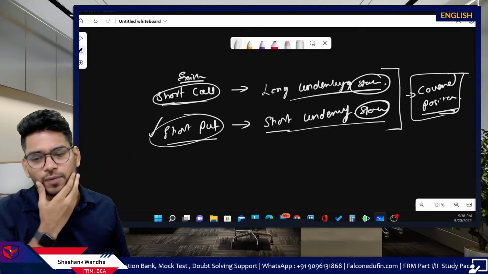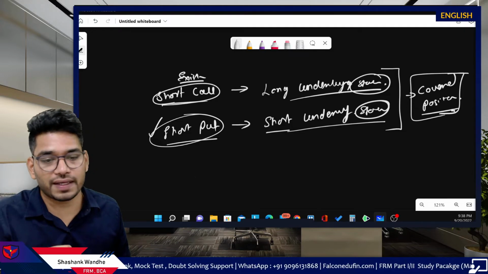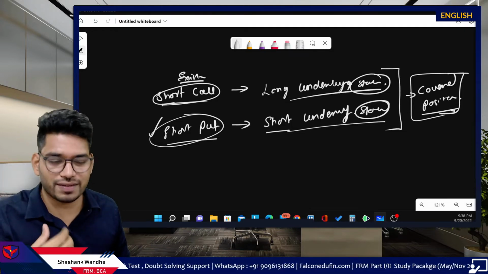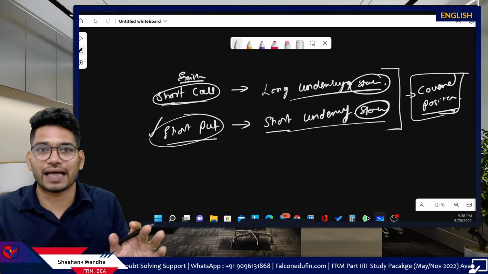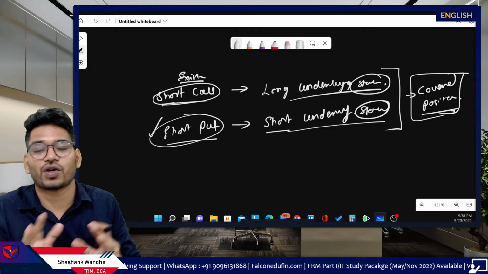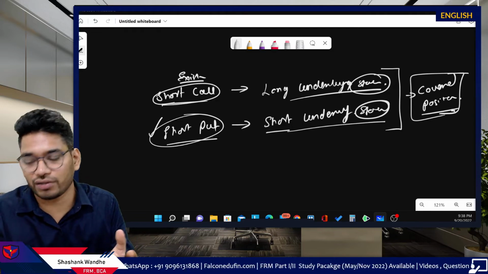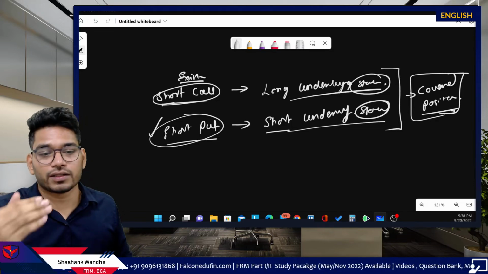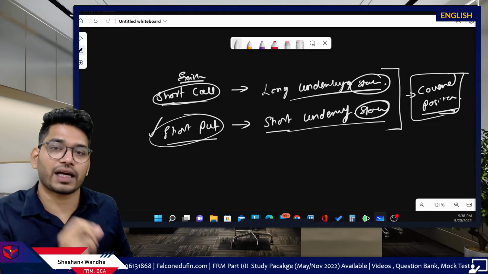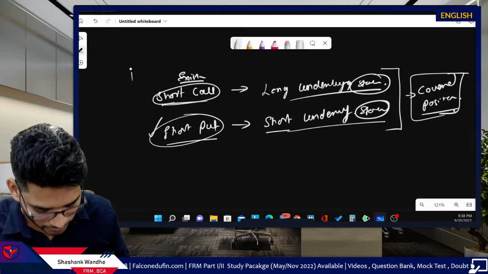Okay. There is one more discussion, the do nothing strategy. Do nothing strategy means you take the position in options and do nothing. Leave it like that. Whatever happens, happens. So that's not actually a hedging strategy or risk management strategy. It is just the basic strategy where you're doing nothing. So the opposite of doing nothing is the covered position. This is the first strategy.